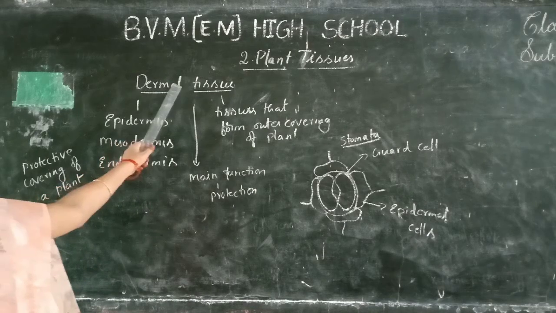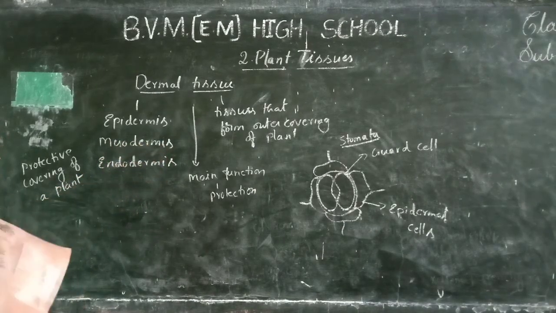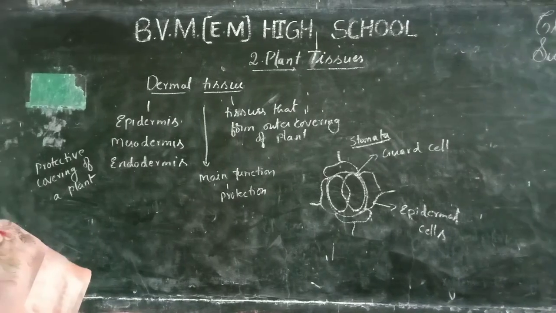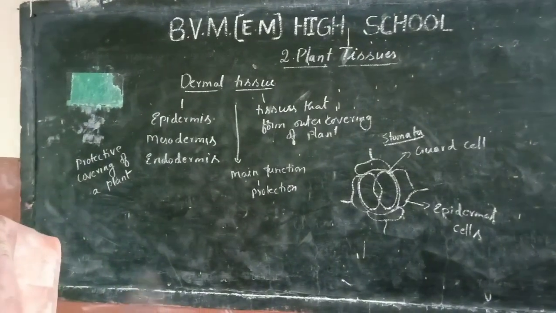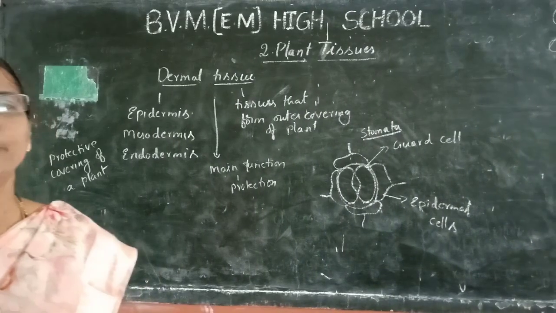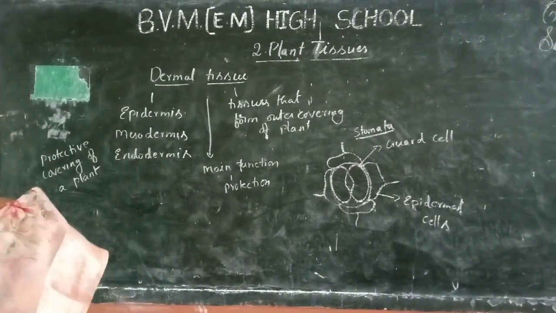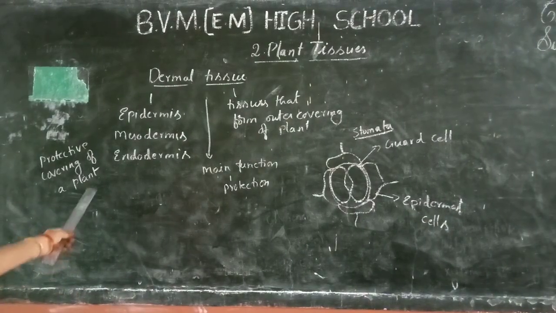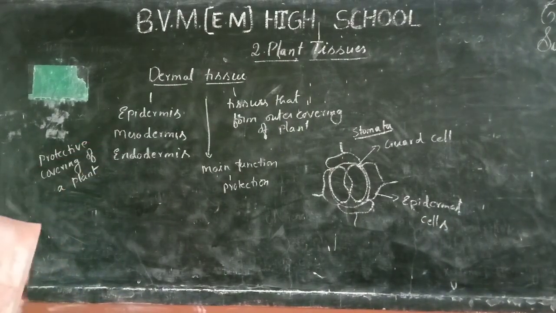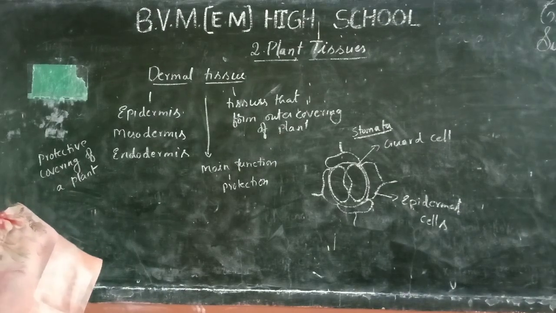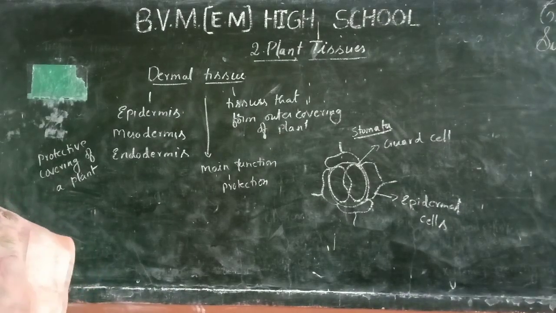Now we study about dermal tissue. What is the dermal tissue? These are the tissues that form the outer covering of the plant. The main function is protection. Protective covering of the plant is called dermal tissue. Where do we find it? It is on the surface of the plant